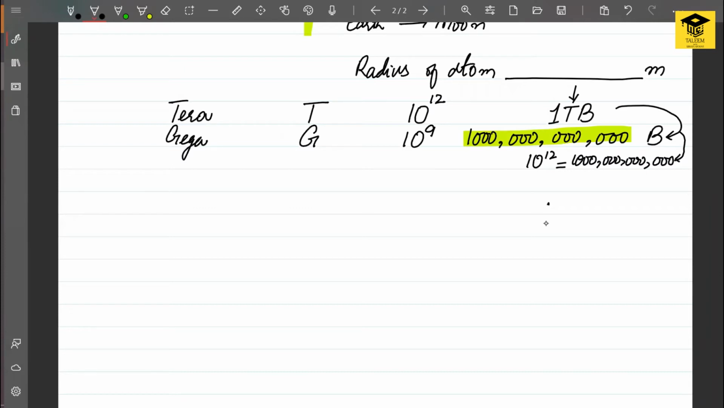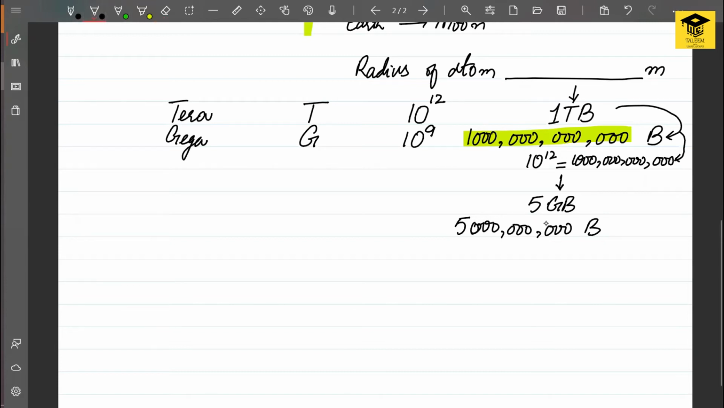Similarly, if someone says that the space on my USB, or my Google Drive, or any other drive is 5 GB, so 5 GB means that we write 5, and since giga represents 10 raised to 9, we are going to write 9 zeros with 5, and this is the number represented by 5 gigabytes. So instead of writing such a large number, we just wrote one prefix, and the number became very easy for us to remember.